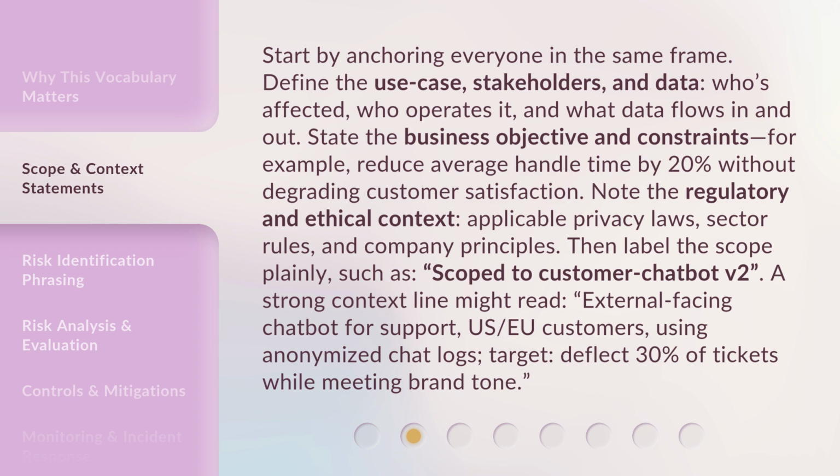Then label the scope plainly, such as Scope to Customer Chatbot version 2. A strong context line might read, External-facing chatbot for support, US-EU customers, using anonymized chat logs. Target: deflect 30% of tickets while meeting brand tone.